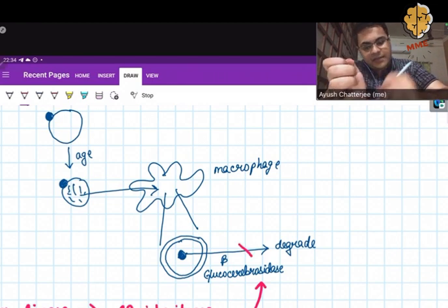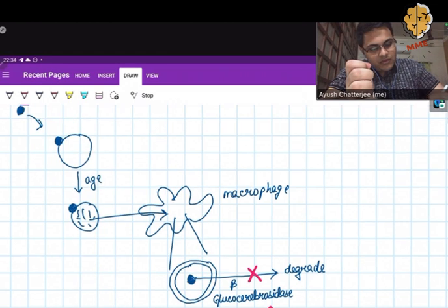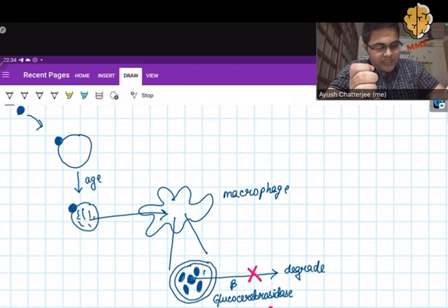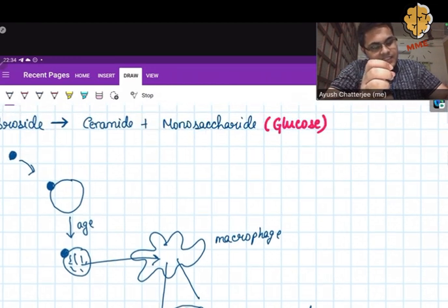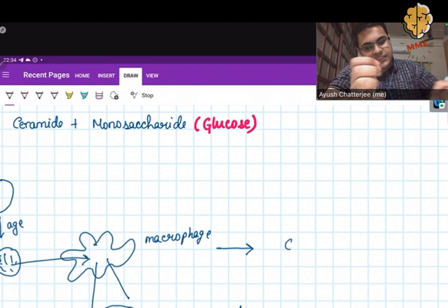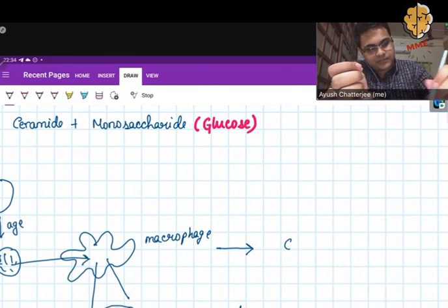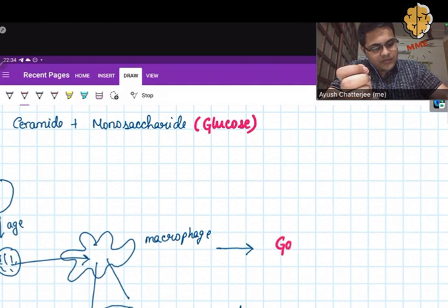So what will happen as a result? More and more glucocerebroside will accumulate inside the lysosome. The macrophage will take in glucocerebroside, but it will not be able to degrade it. As more and more glucocerebroside accumulates inside the lysosome, we see a characteristic change in the appearance of the macrophage. The macrophage gets changed into something known as, let me write it in pink, the Gaucher cell.